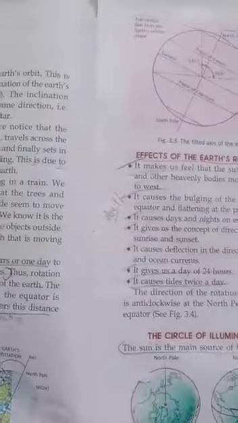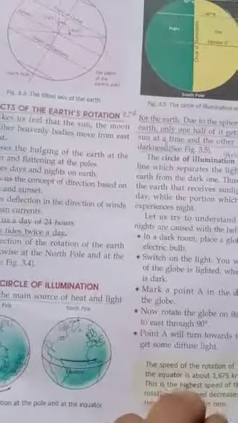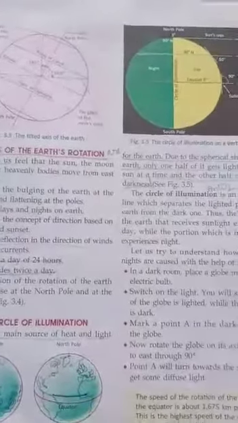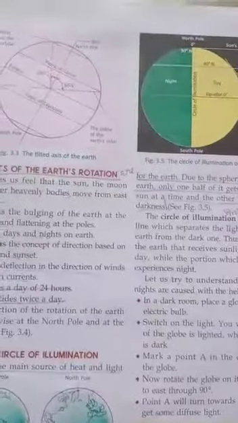So here I have completed two paragraphs: rotation of the earth, and here I have explained revolution also, the effects of the earth's rotation, and the circle of illumination. For today this much is enough. In my next class I will explain further.